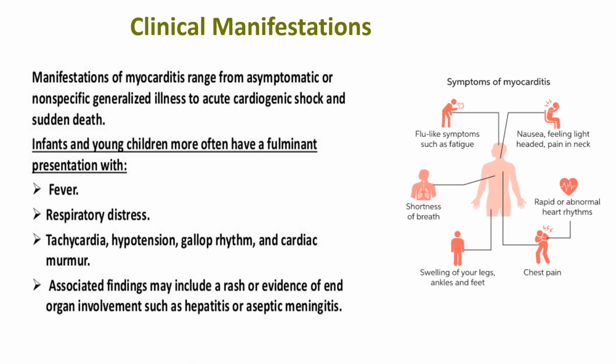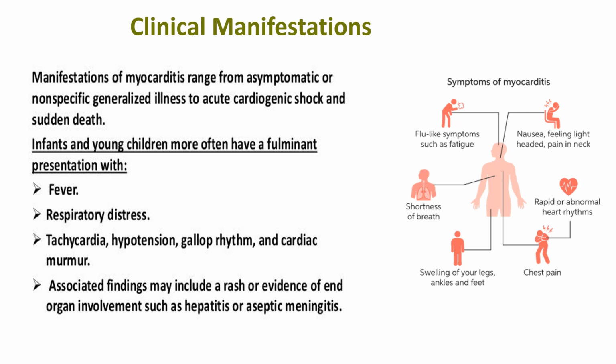Clinical manifestations of myocarditis range from asymptomatic or non-specific generalized illness to acute cardiogenic shock and sudden death. Infants and young children may often have fulminant presentation with fever, respiratory distress, tachycardia, hypotension, gallop rhythm, and cardiac murmur, and older children may complain of shortness of breath and chest pain.